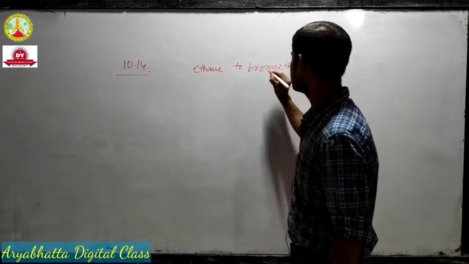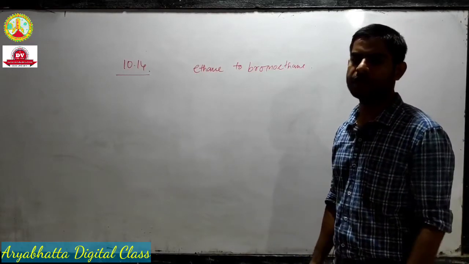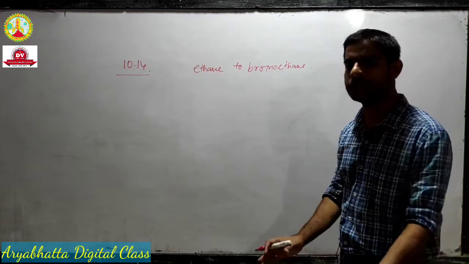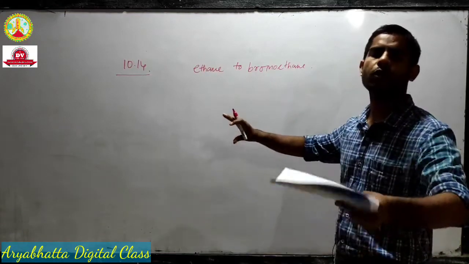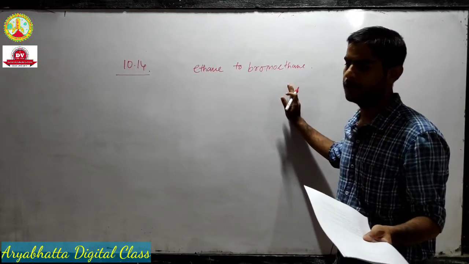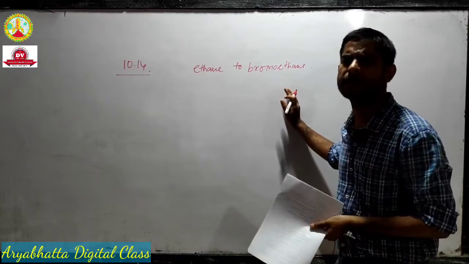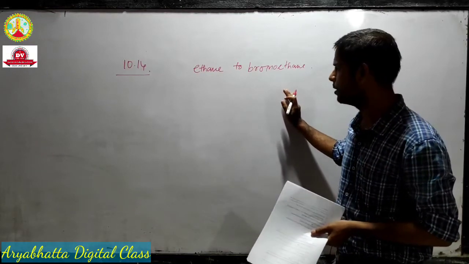So it's obviously the general method of preparation, because we are trying to convert something to alkyl halide from any other compound. That was covered in the section of general method of preparation.